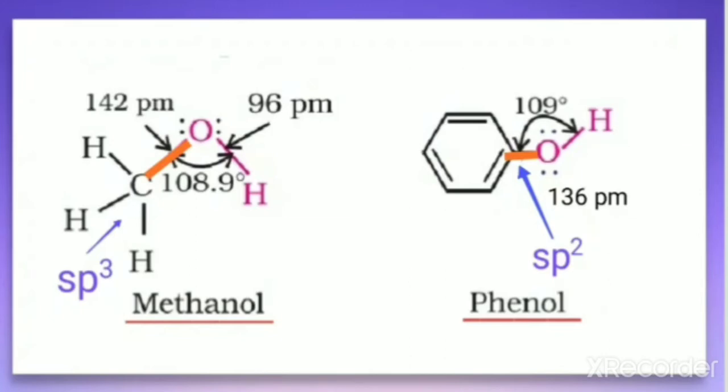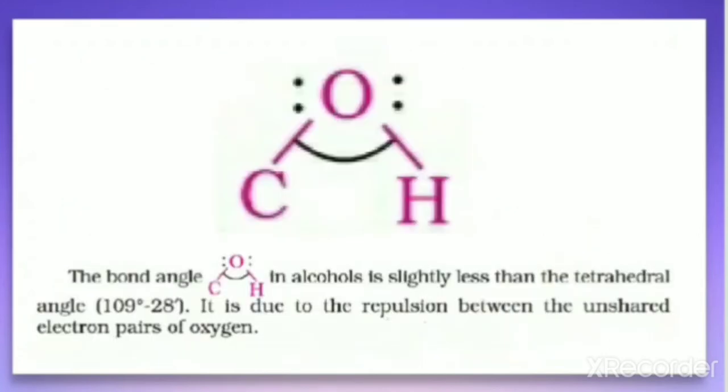When you talk about the angle, that is the COH angle, this is a bond angle, and in alcohol it is slightly less than the tetrahedral angle.